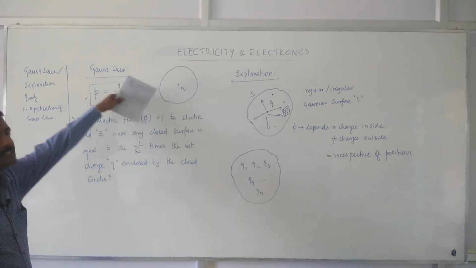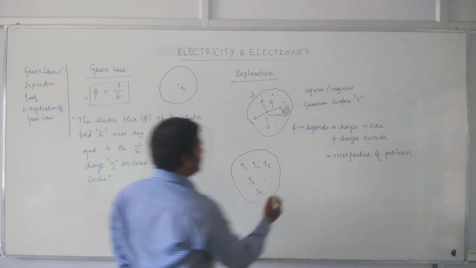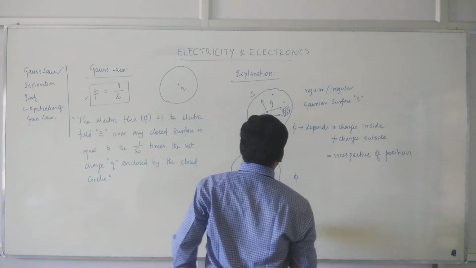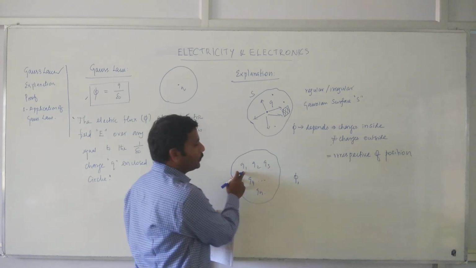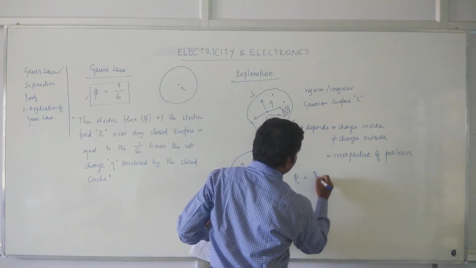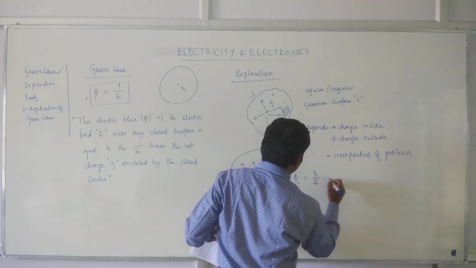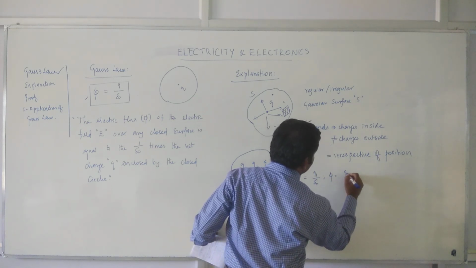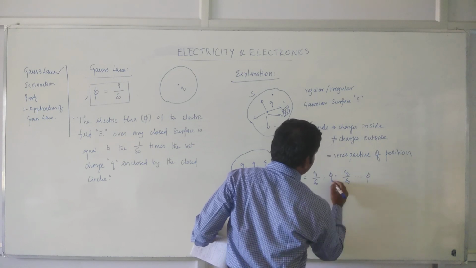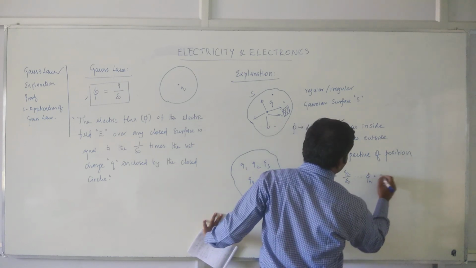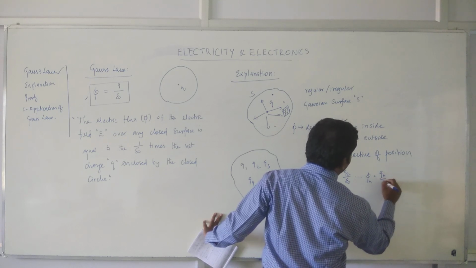We defined it for a single charge, so we write phi 1 for Q1 as Q1 by epsilon naught. Similarly phi 2 is Q2 by epsilon naught, and so on, phi n is equal to Qn by epsilon naught.